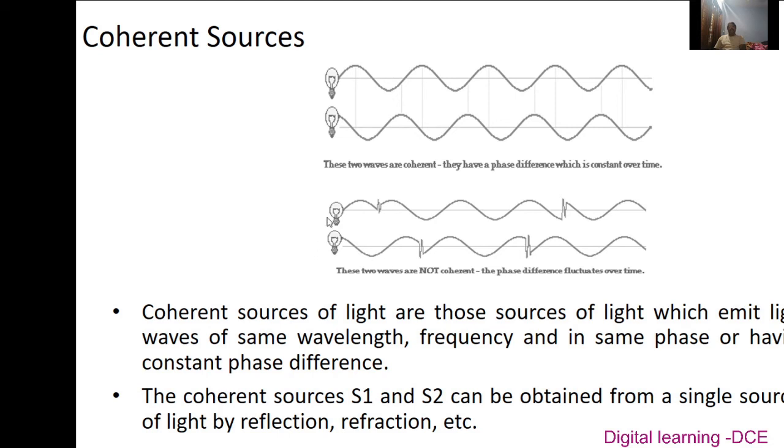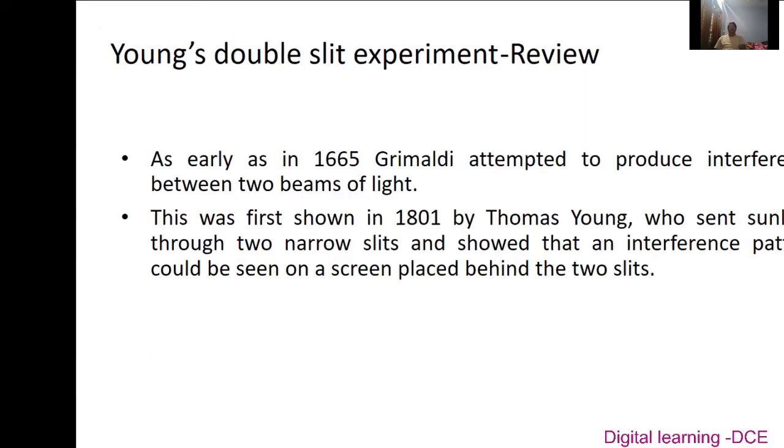It means that two independent sources of light cannot produce coherent sources. Two coherent sources can be obtained from a single source of light by reflection or refraction, which means that two sources are said to be coherent if they originate from a single source.